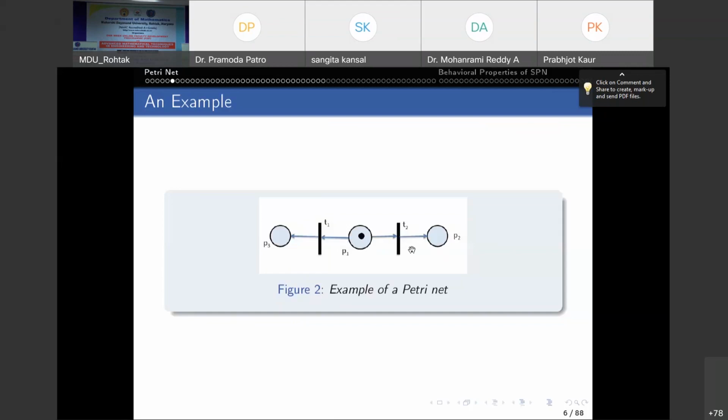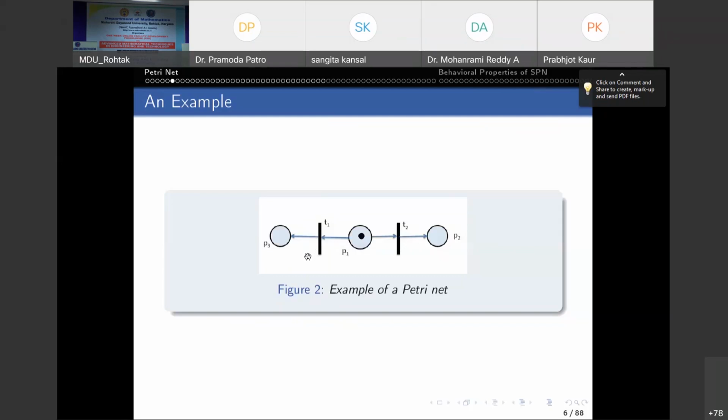Now, if you see the directed arc from the transition T2 to place P2, and I plus represents the number of arcs from transition to place. So in this particular example, I plus P2 T2 is 1. I plus P2 T2 means the number of arcs from T2 to P2, which is 1. Similarly, here also we have an arc from T1 to place P3. So I plus P3 T1 is 1.